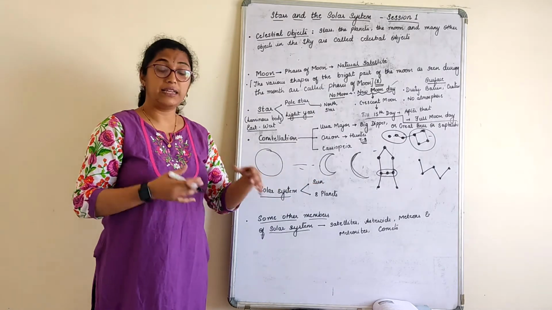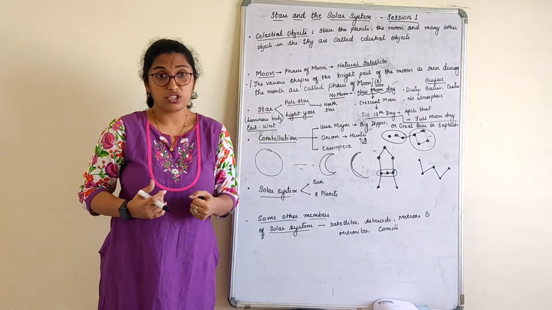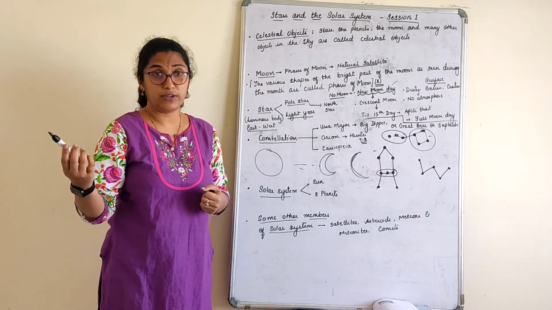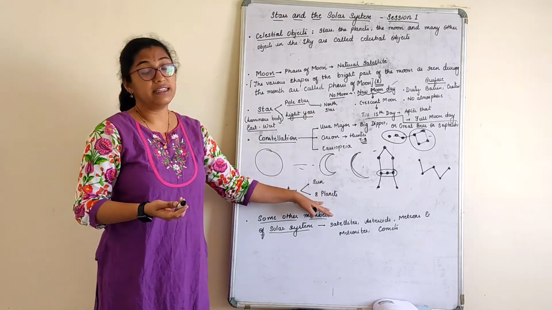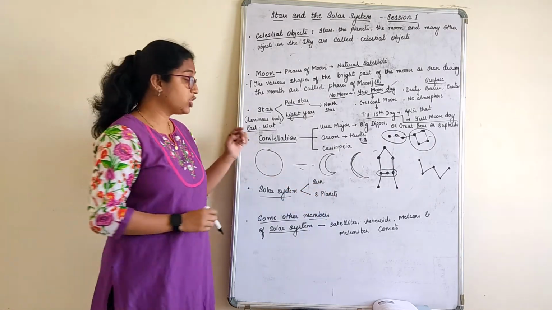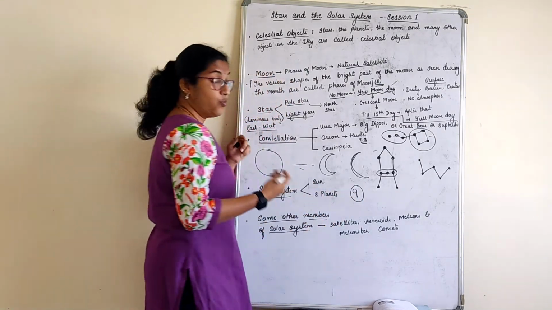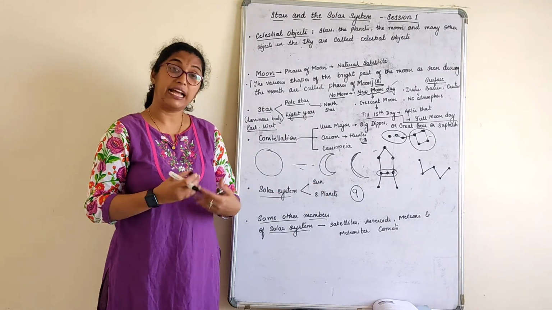So these 8 planets and the Sun are bound together by gravitational force. That is why they are able to revolve around their orbits, right? So let's understand the Sun and its different 8 planets. Actually children, there were 9 planets earlier, right? I remember studying 9 planets.